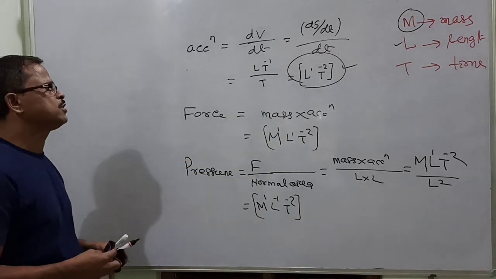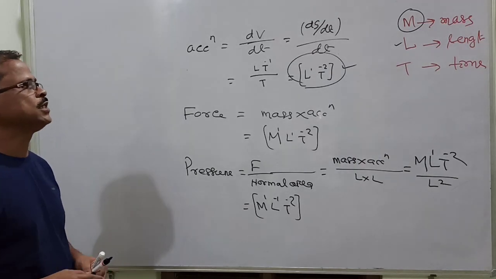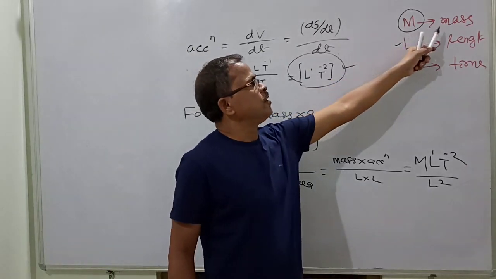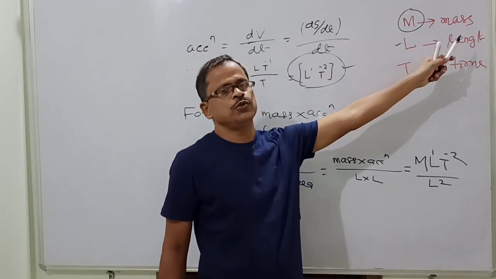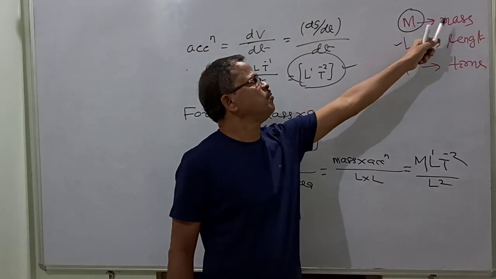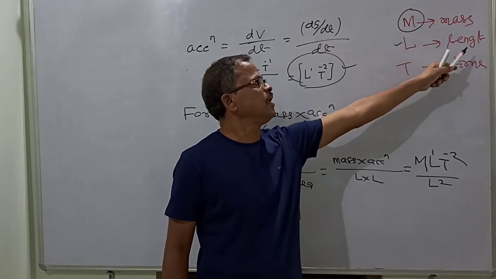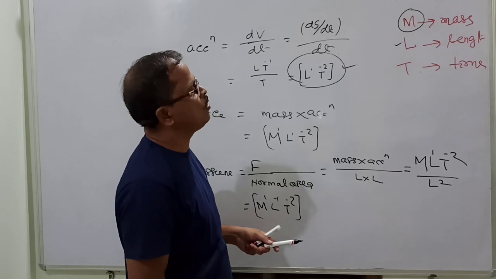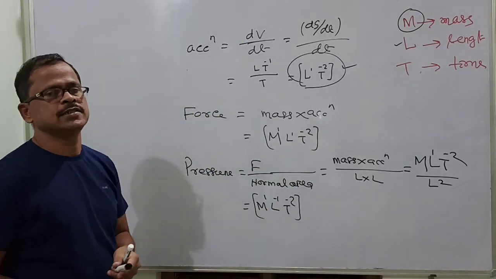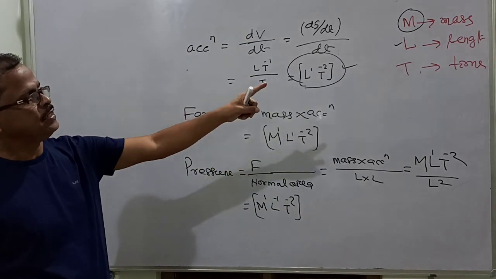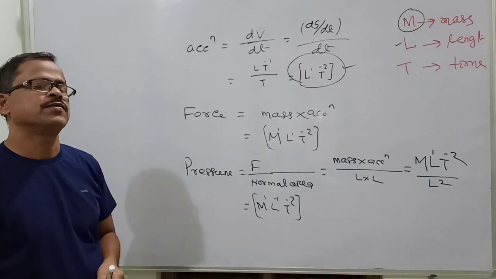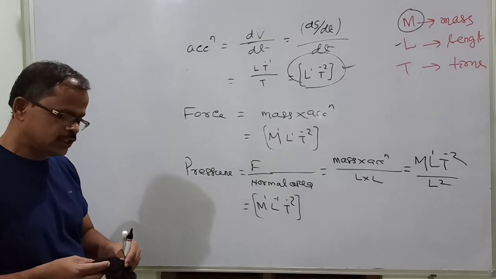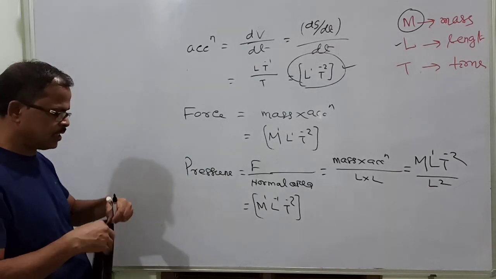So anyway, let us derive some of the other derived quantities. Again, I just remind you, m stands for mass. Don't be confused with the meter. So m stands for mass, L stands for length, T stands for time. Let us express all of the quantities in mechanics in terms of M, L, T, that is called the derived quantities. So let us discuss some of the other derived quantities.